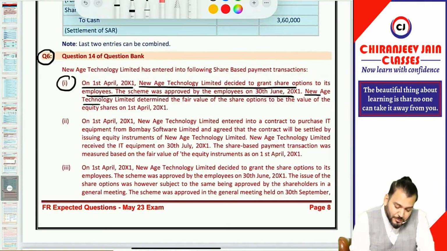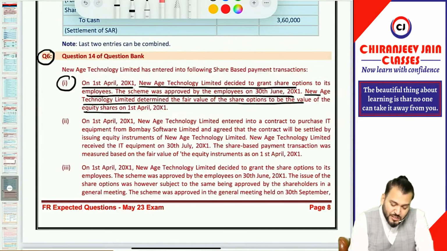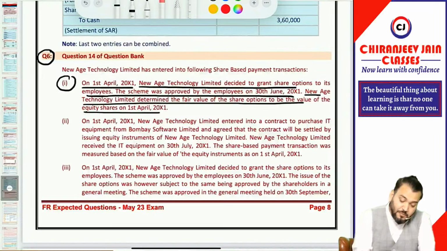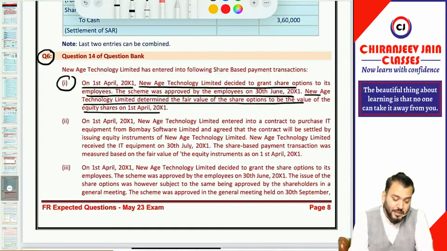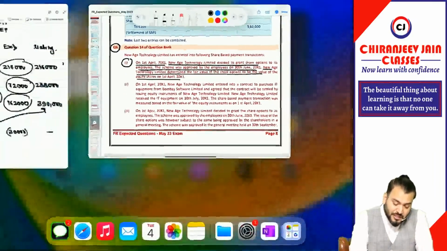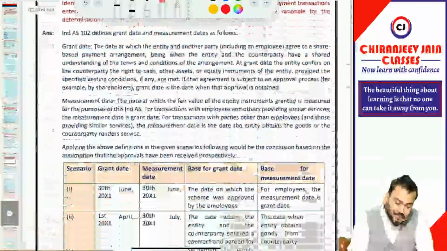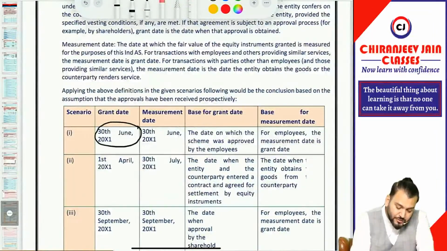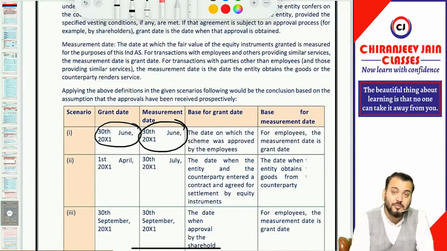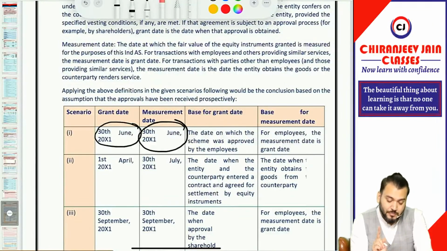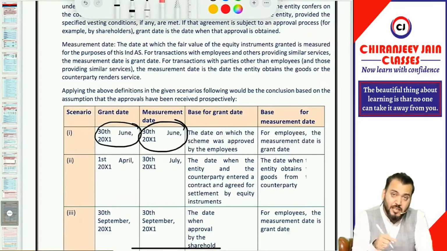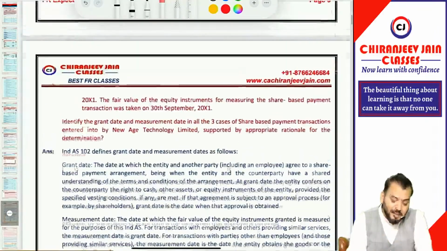New Age Technology Limited determined that fair value of share option will be the value of equity shares on 1st April 2001. So they are saying the fair value will be based on the fair value of shares on 1st April 2001. This is not correct. So in this case, you can see the grant date and measurement date will be same. Grant date is also 30th June and measurement date is also the same. Got it? So grant date and measurement date will be same. Therefore, whatever management wants, that is not correct.